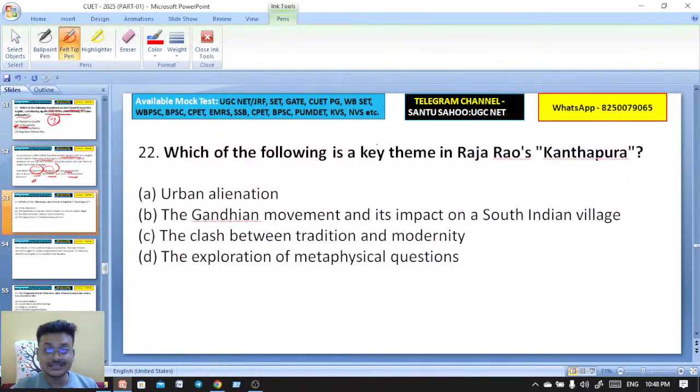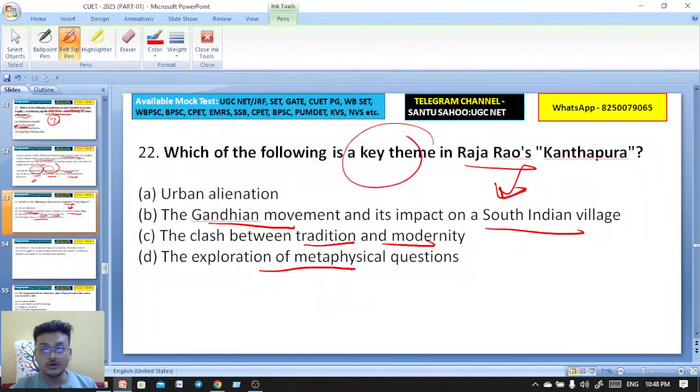Which of the following is the key theme in Raja Rao's Kanthapura? Kanthapura, urban alienation, no. The Gandhian movement and its impact on South Indian village, the clash between tradition and modernity, the exploration of metaphysical questions. So here, the key theme of Raja Rao's Kanthapura is actually the Gandhian movement and its impact on South Indian village. So B is the right answer.